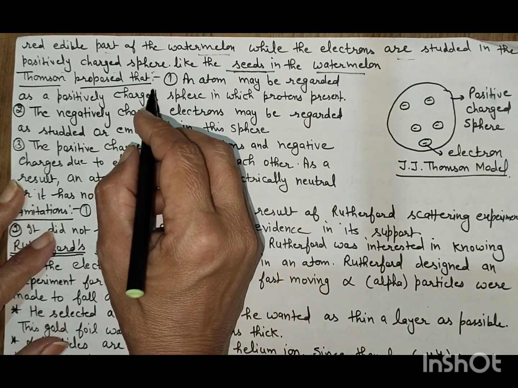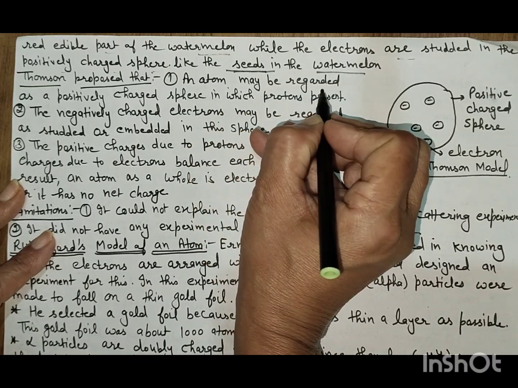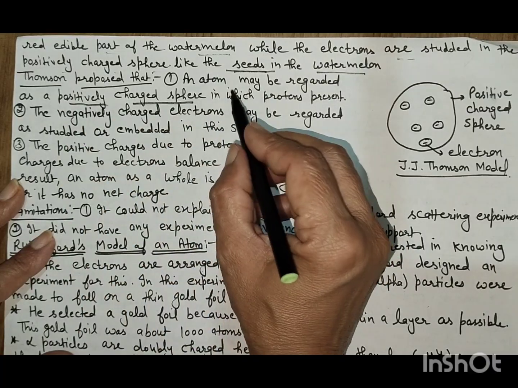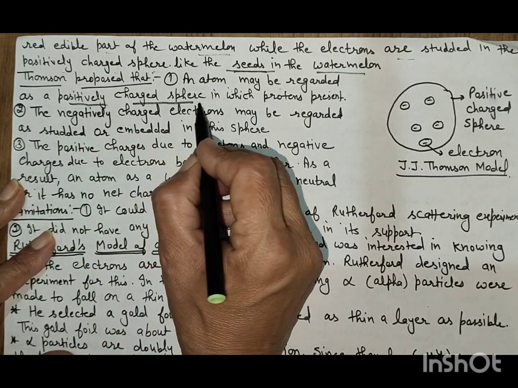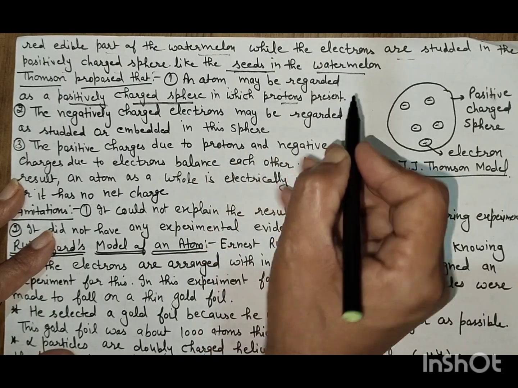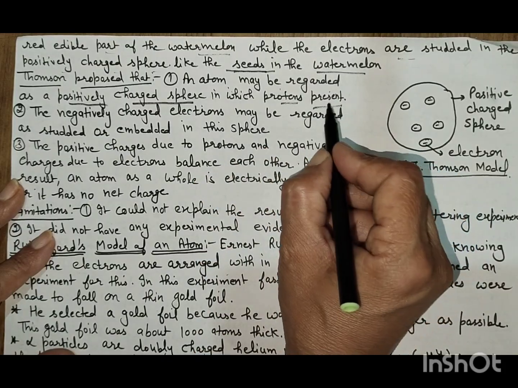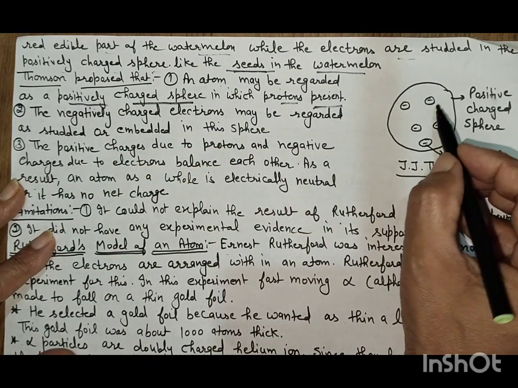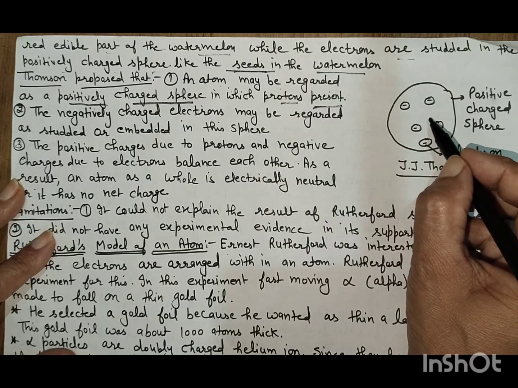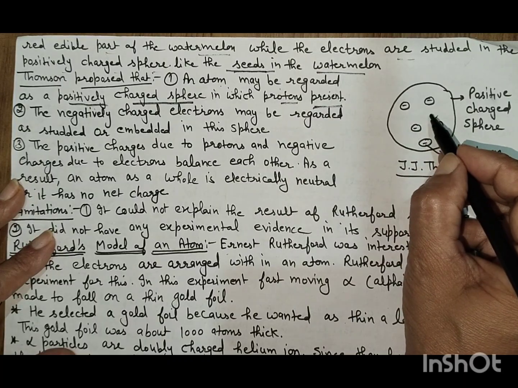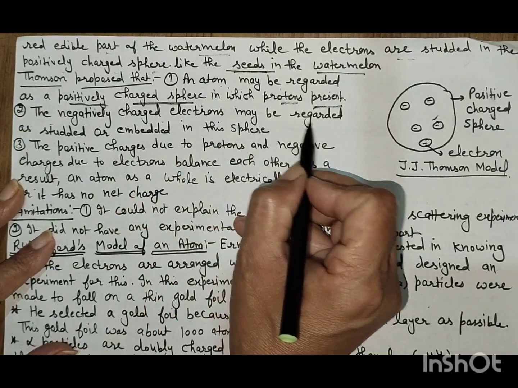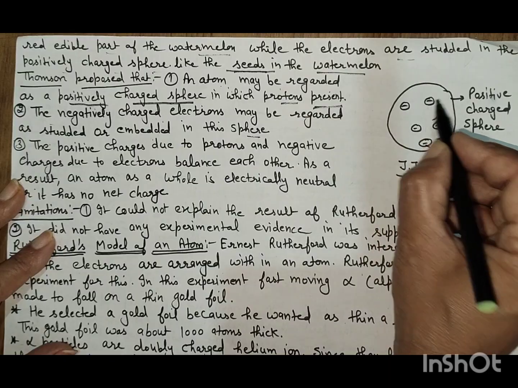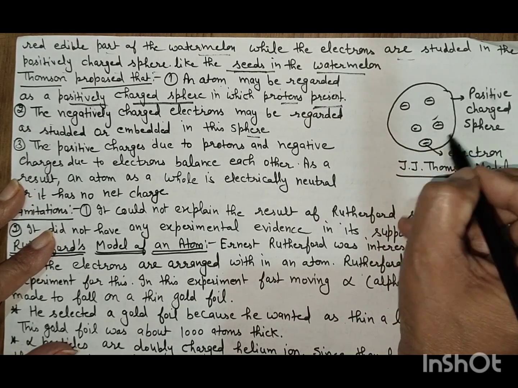Thomson proposed that an atom may be regarded as a positively charged sphere in which protons are present. The negatively charged electrons may be regarded as studded or embedded in this sphere, here and there.